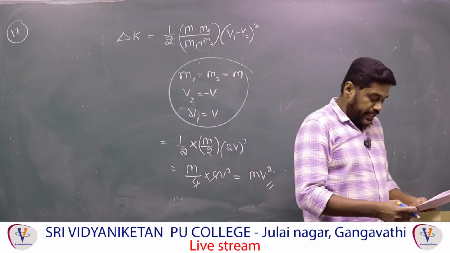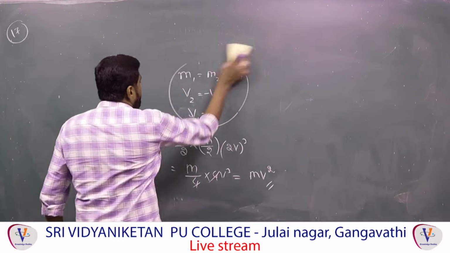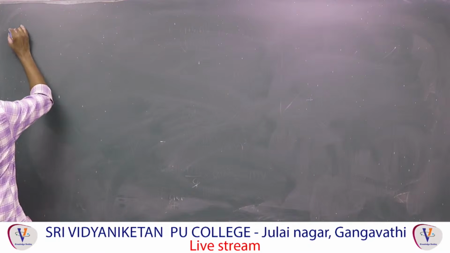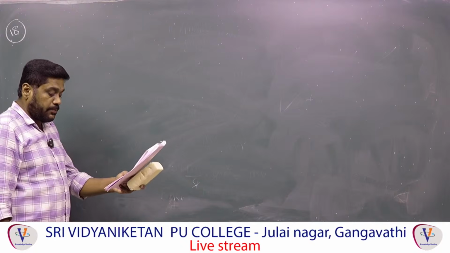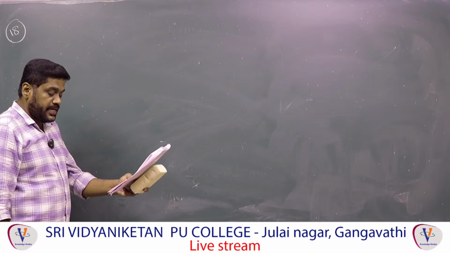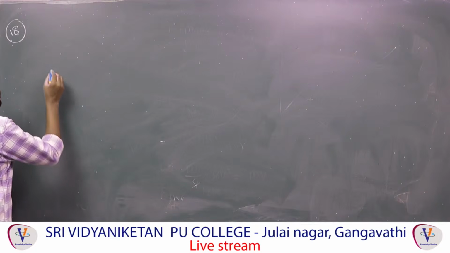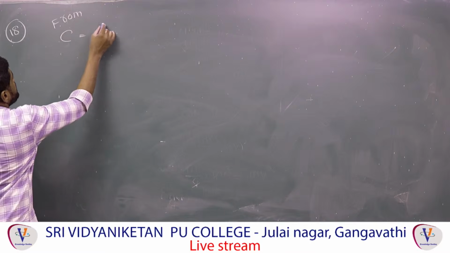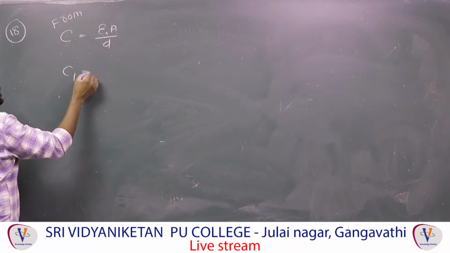Next, question number 18. C is the capacity of a parallel plate capacitor. If the separation between the plates is halved and the plate area is doubled, then what is the new capacity? Very simple question, direct formula. You know C is equal to epsilon naught A by D. So C1 is equal to epsilon naught A by D, that they have given as C.